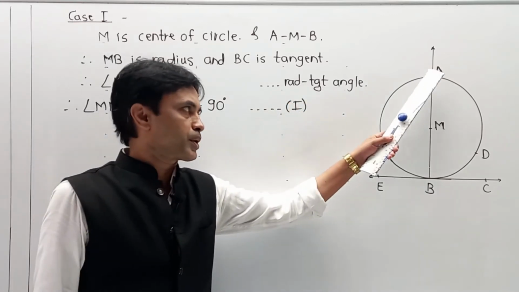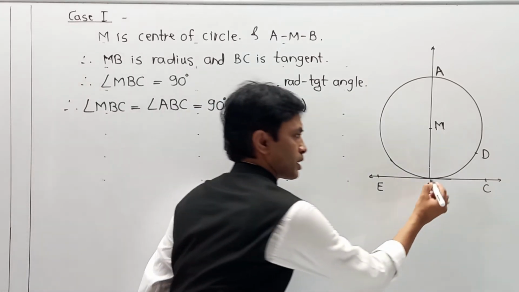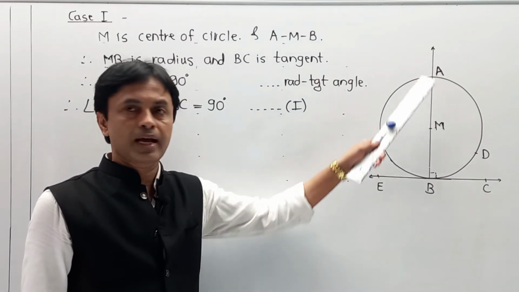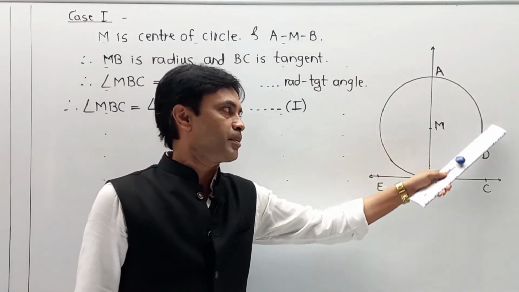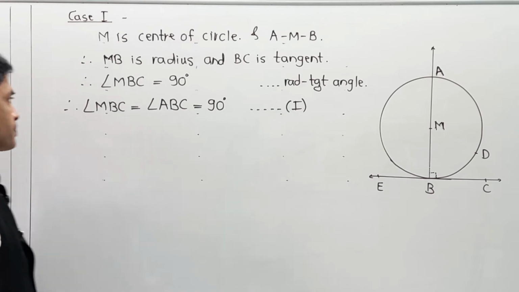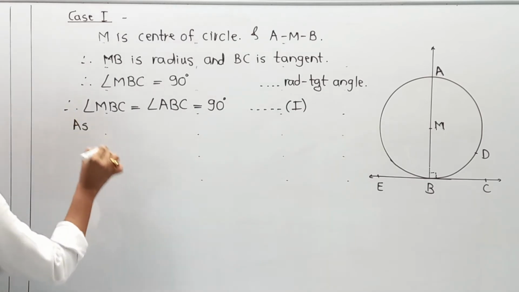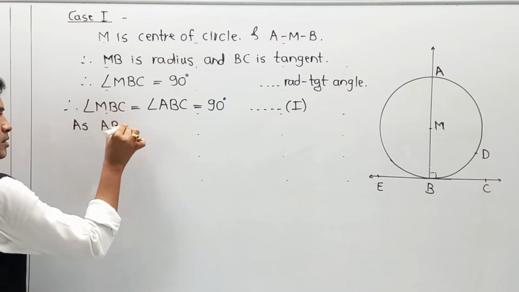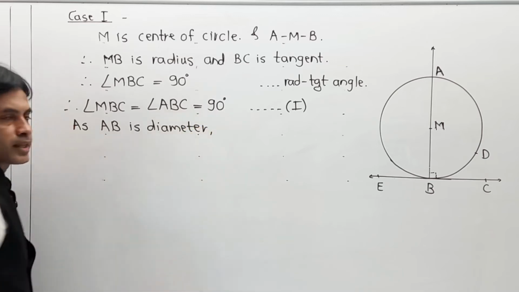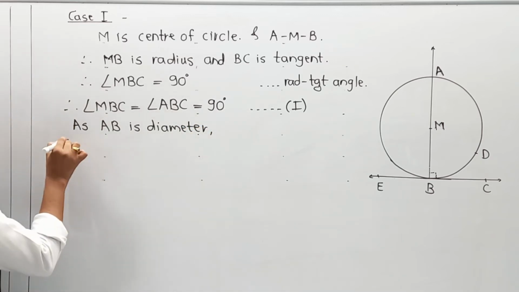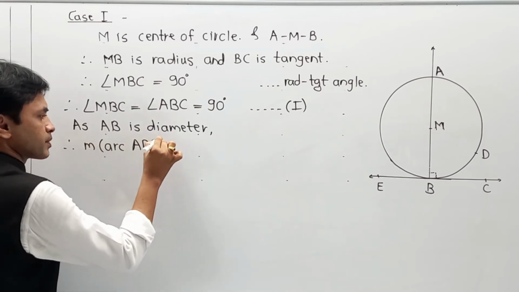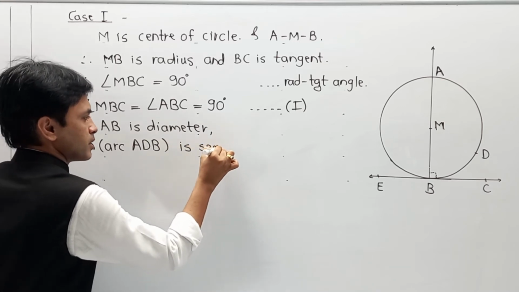Now here you are able to get angle ABC as 90 degrees, and I am just going to indicate it in a symbolic structure. Now remember, AB is a diameter. Naturally major arc ADB is a semicircle arc. So here, as AB is a diameter, therefore major arc ADB is a semicircle.